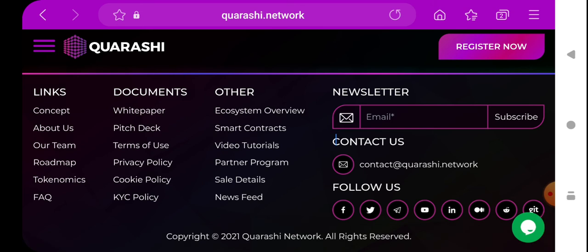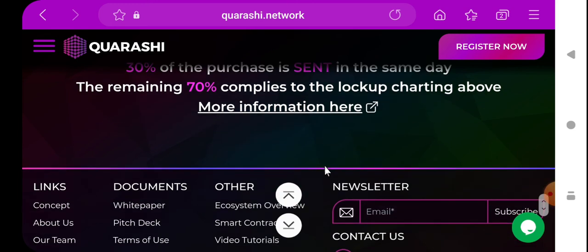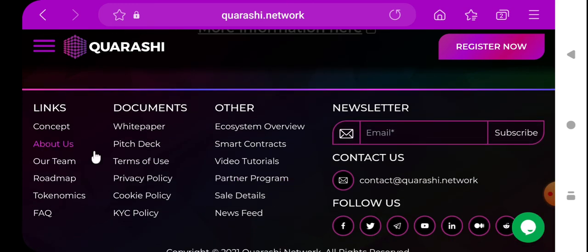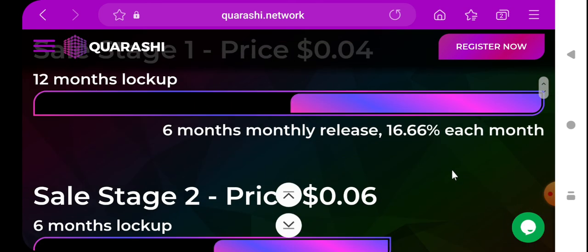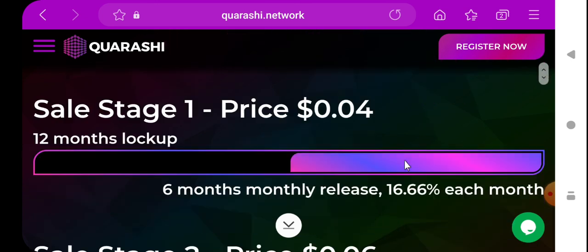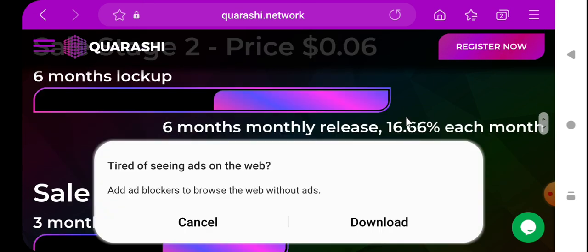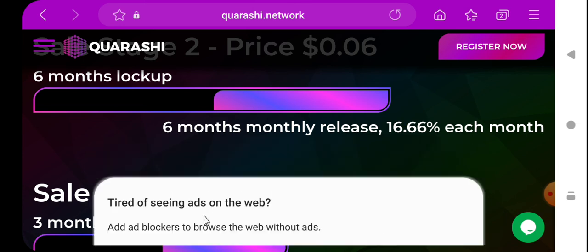I think you need to purchase this token because the token's future looks very good. You can also learn about this token on their social media. If you want to know anything about them, you can contact them by email. So guys, that's all of my video. I'll show you how to purchase this token next. If you want to purchase this token, you must register here, and you must have a passport or ID card for the registration.